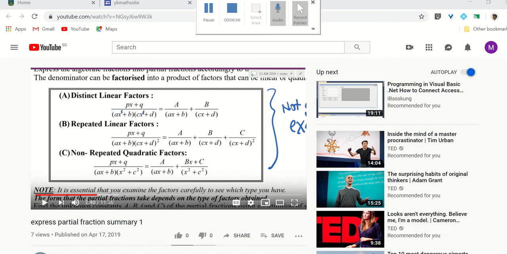X square plus 3 also can. So the Q here must be x square. Here must be a number. This number need not be c square. Need not be 2 square, 3 square or 4 square. Do you understand what I'm trying to tell you? So this is to qualify for the non-repeated quadratic root.